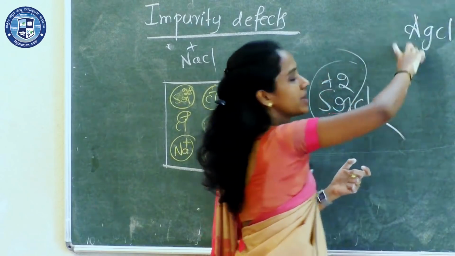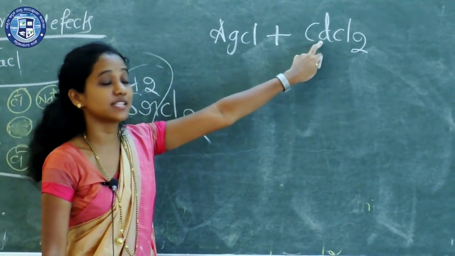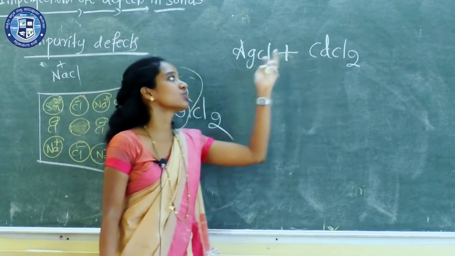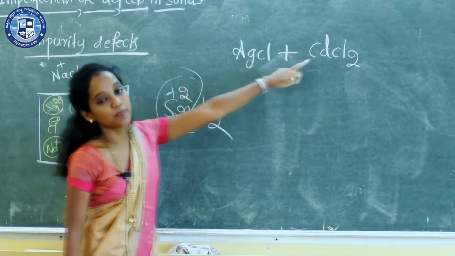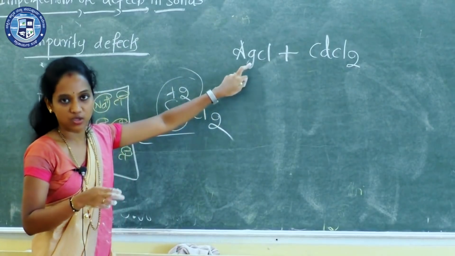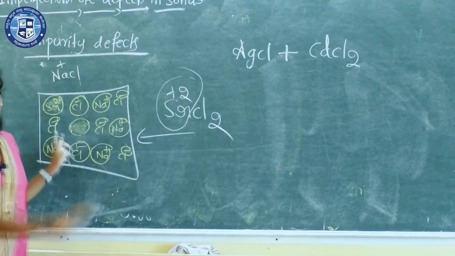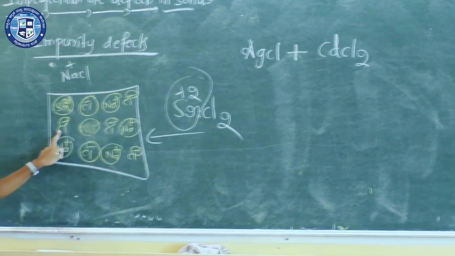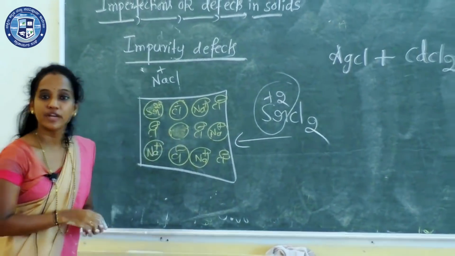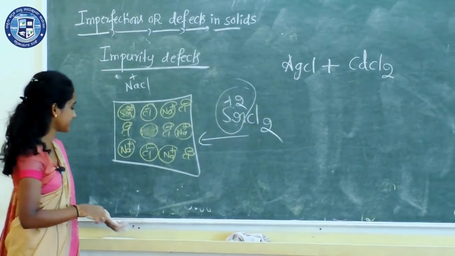So if you take melt form of AgCl and introduce cadmium chloride, which is a divalent ion, see cadmium is in the +2 state, then 1 cadmium 2+ ion replaces 2 Ag+ ions. So these are all examples for impurity defects. So that is about imperfections or defects in solids. Clear? Okay.